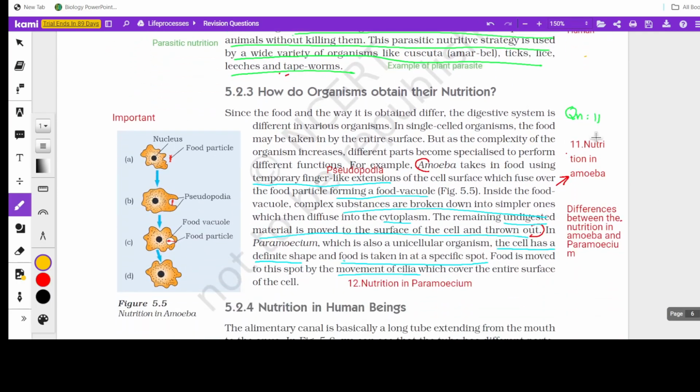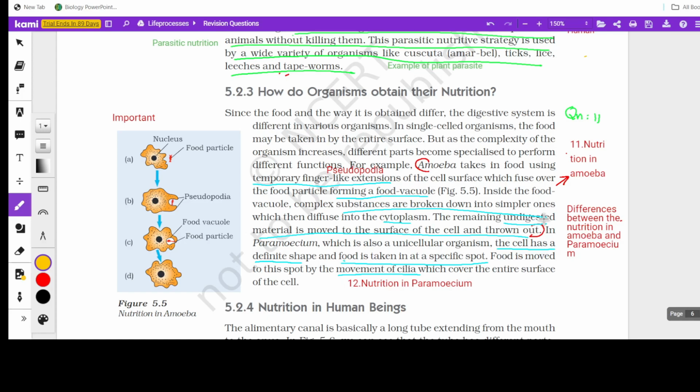Now, holozoic nutrition in unicellular organisms. Two examples are quoted here: nutrition in amoeba and nutrition in paramecium. Whenever you study these kinds of concepts, always study in the form of differentiation, so you'll get maximum points. Here also there's a possibility of a differentiation question, and if it is, you have to write the mode first.